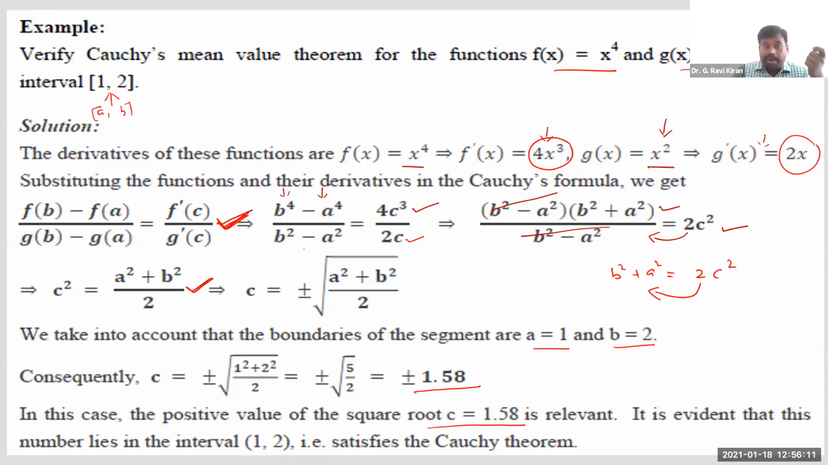Since we found a point C between 1 and 2 which satisfies this condition, we can say Cauchy's mean value theorem is verified, right? Cauchy's mean value theorem is validated in this interval.